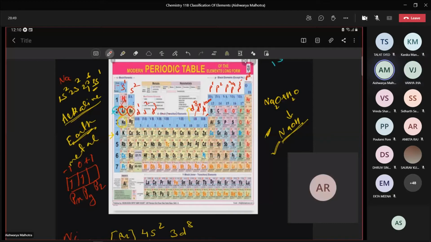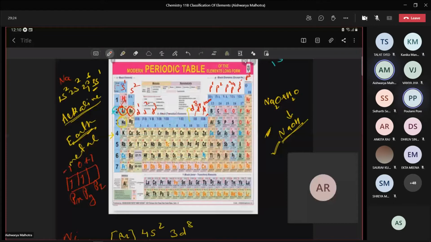Non-metallic character means the ability to gain electron. Now, as we move down the group, what happened to the size? It increases. Now, the approaching electron will experience more or less force of attraction? As the size increases as we move down the group, if I take that approaching electron from, say, carbon to silicon to germanium to tin, what will happen?